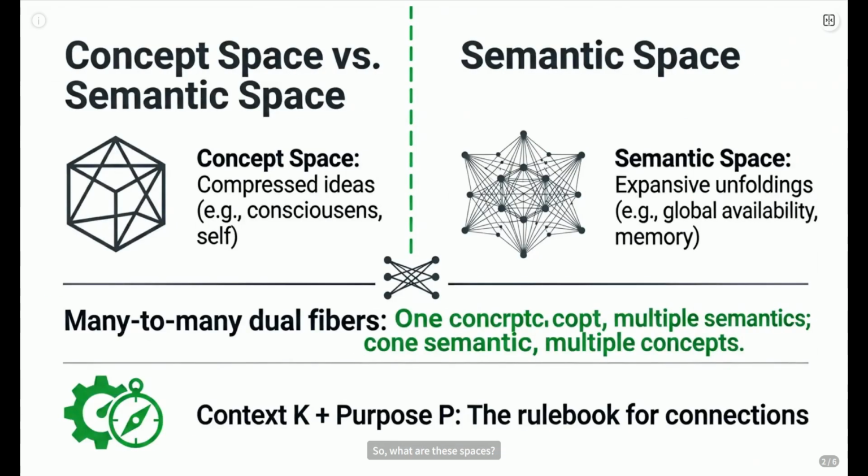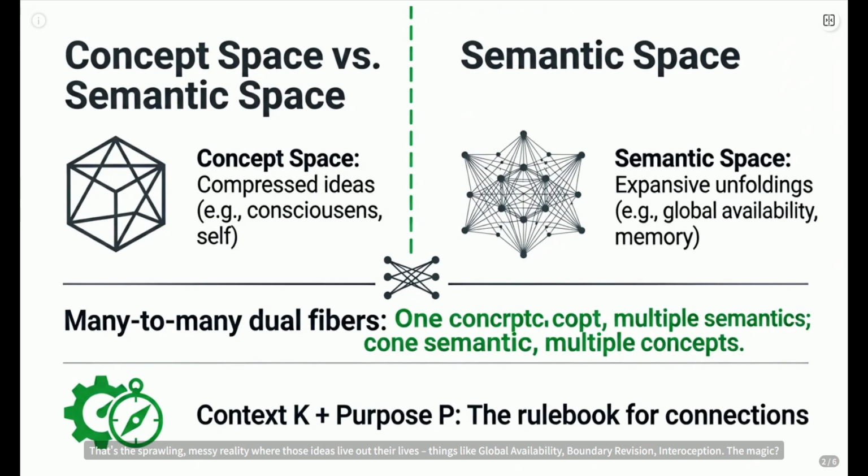So what are these spaces? Think of concept space as your mental Rolodex: consciousness, self, purpose, memory. Short, punchy names for big ideas. Semantic space? That's the sprawling, messy reality where those ideas live out their lives. Things like global availability, boundary revision, interoception.